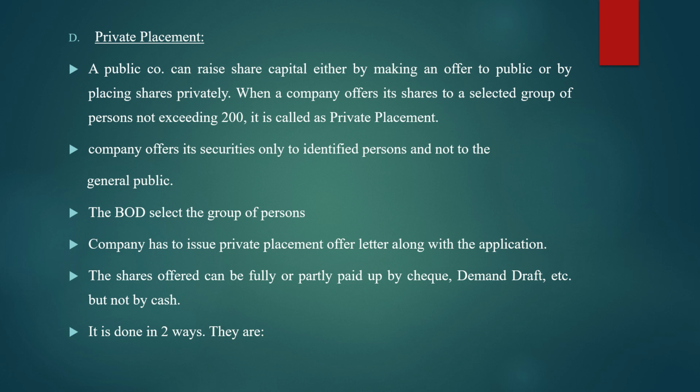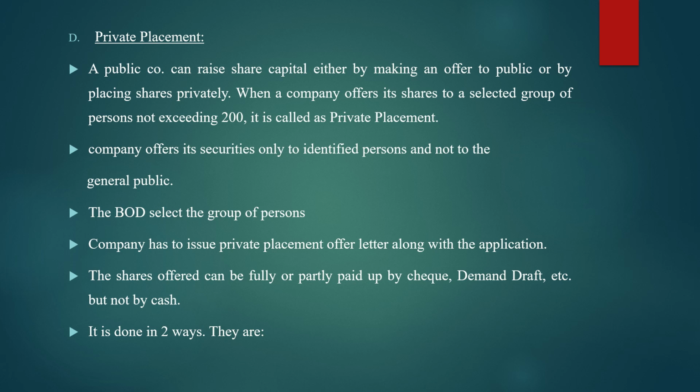Not the complete public is included, but only a selected group, and only to that group are the shares offered. The selected group should not exceed 200 persons, so the maximum is 200 persons.